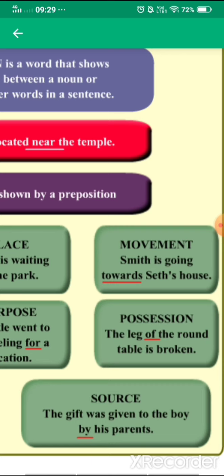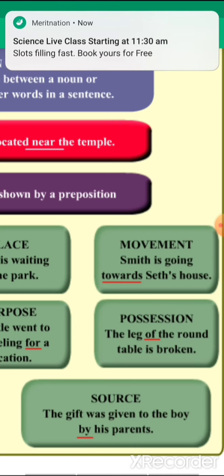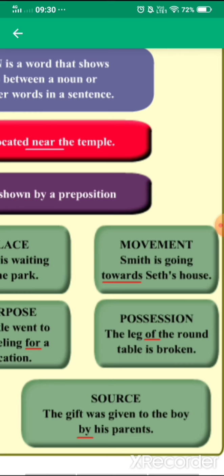Next is possession. See, I am using two terms, position and possession. So what is the meaning of possession? When we speak it like this, he is very possessive. So possessive means apna batana, telling something is mine. Okay, so now here you can see the leg of the round table is broken. So it is definitely the possession, because whose leg? The leg of round table.